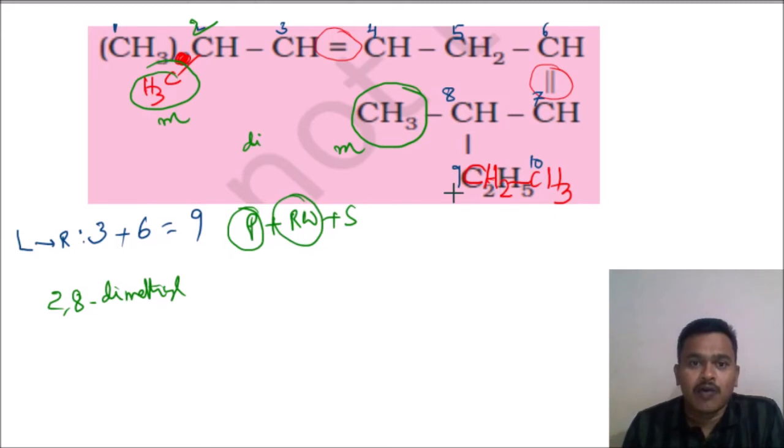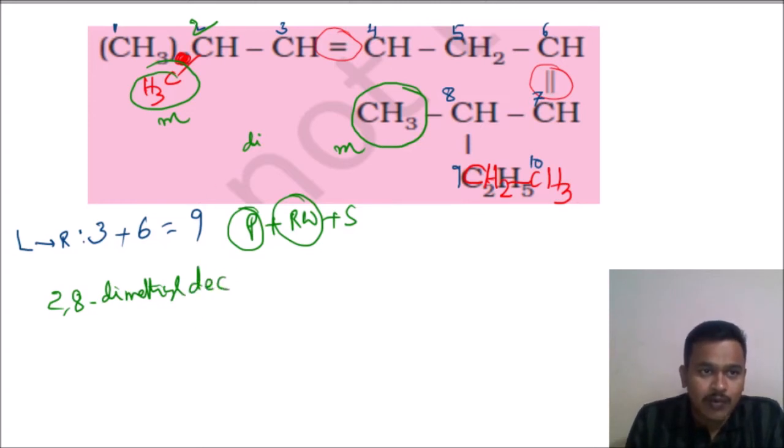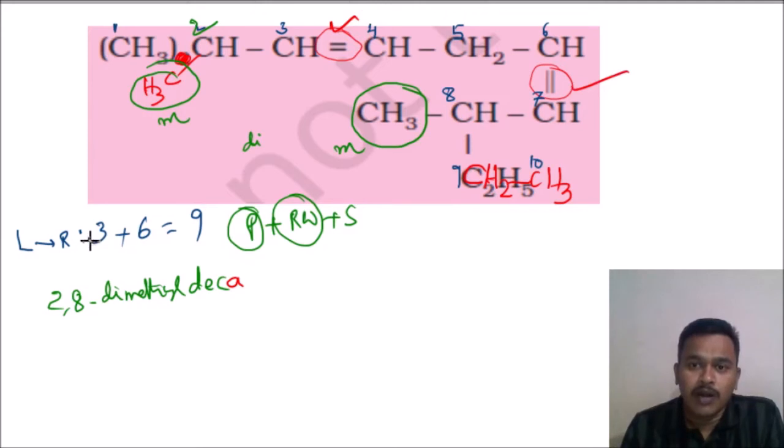10 carbons are there. What we discussed just now: when more than one double bond is there, the root word is going to add an a. So generally the root word is dec, but what am I going to add here? Because this is one double bond and this is one double bond. More than one double bond is there, so the root word is going to add an a. 2, 8 dimethyl, deca. Which positions are the functional groups at? Third position, comma, sixth position. 3, 6.